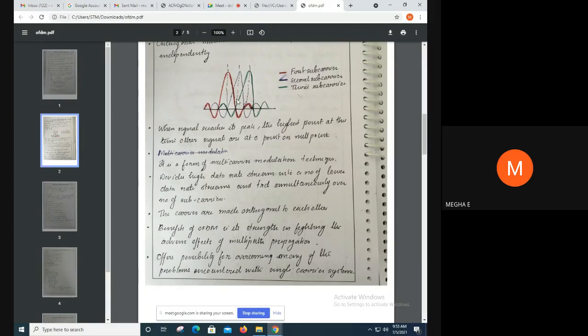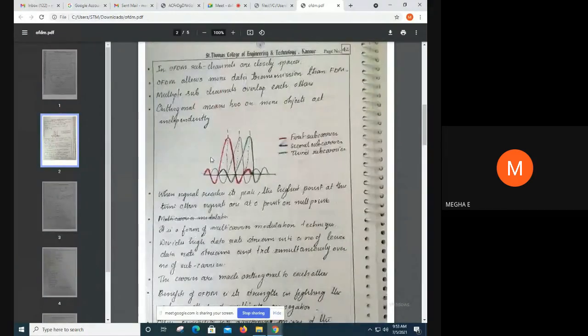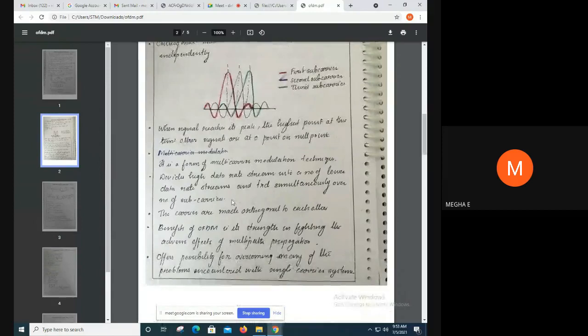So this is one subcarrier, this red color. ഈ red color മുകളിൽ some information we are transmitting, and this blue color മുകളിൽ we are transmitting some part of information, and green color മുകളിൽ some part of information. So the carriers are made orthogonal to each other. These three subcarriers, which are denoted in red, green, blue, are orthogonal to each other. They act independently of each other. So there won't be any interference. Even though we are placing them without guard bands, this does not produce any interference.